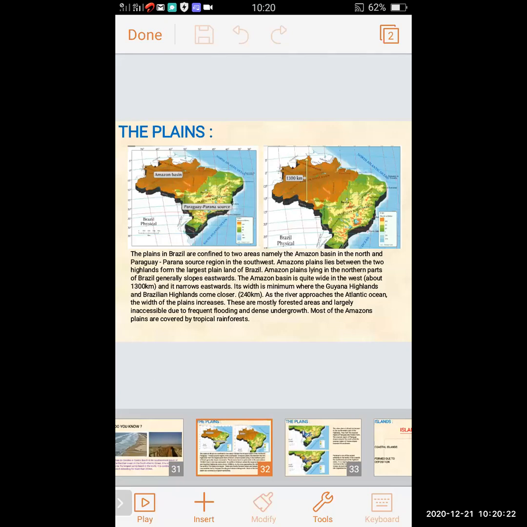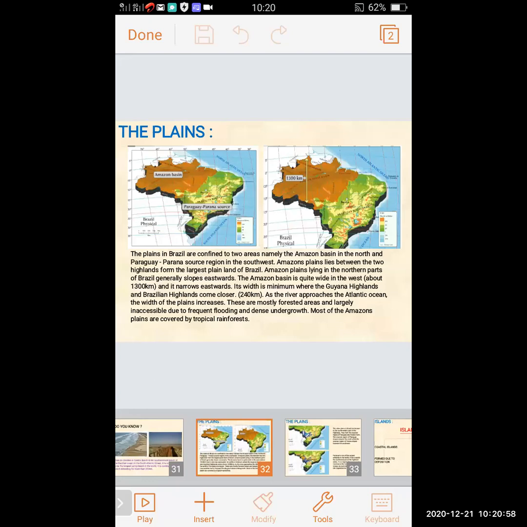Its width is minimum where the Guiana Highlands and the Brazilian Highlands come closer, about 240 kilometers.